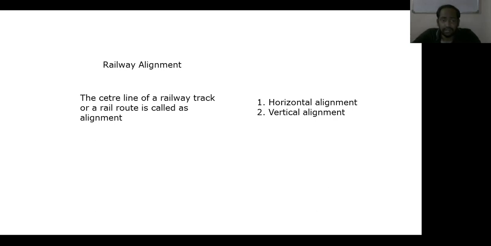And the next one is minimum operational expenses. This is also a most important one we should consider. That is, the alignment should be such that the operational or transport expenses are minimum.